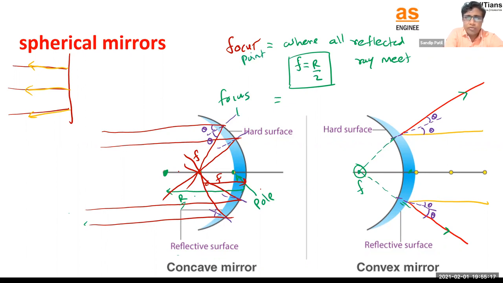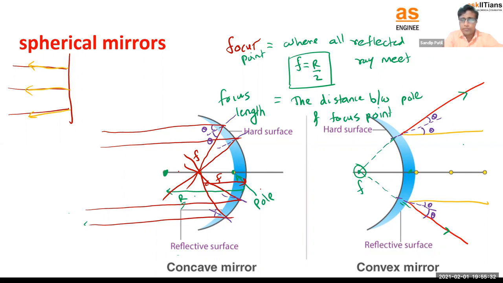And I can also say the focus length is the distance between the pole and the focus point. Simple. Okay. So this is the focus point and focus length. Then once we know all these things, the center of curvature, right? The center of curvature is represented by C. Also remember this part, right? Okay. So all these things we know.